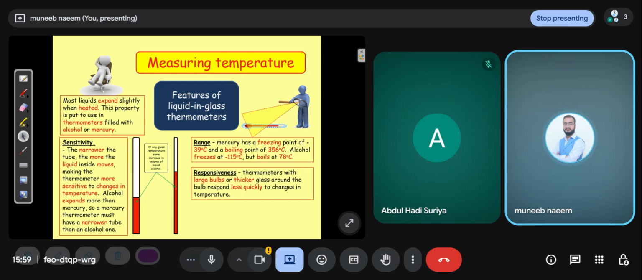This is the responsiveness. Linearity: the expansion of mercury is not quite linear compared with alcohol. They differ slightly, but these differences are not significant between 0 degrees and 100 degrees centigrade. You must remember that alcohol expands linearly, but mercury doesn't quite. Since both are not significantly affected, we simply neglect these differences.